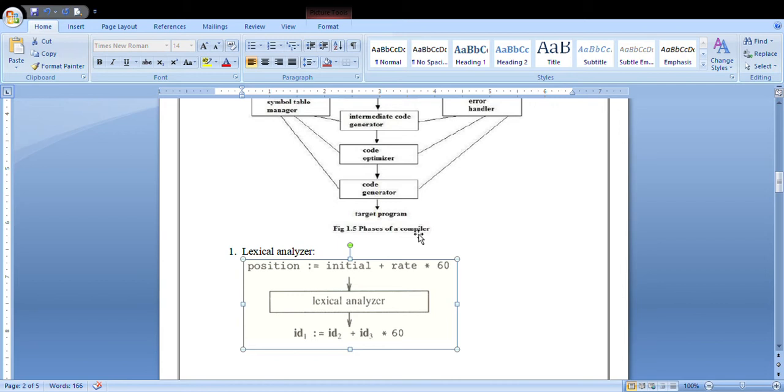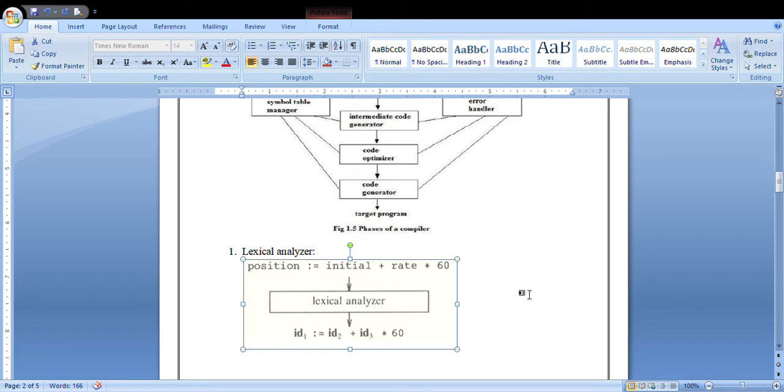Another major thing here is that you always give a source program as input, but your lexical analyzer will generate tokens. For a given expression or instruction, it will generate tokens, and the tokens are generated only for the variables, not for the constants.